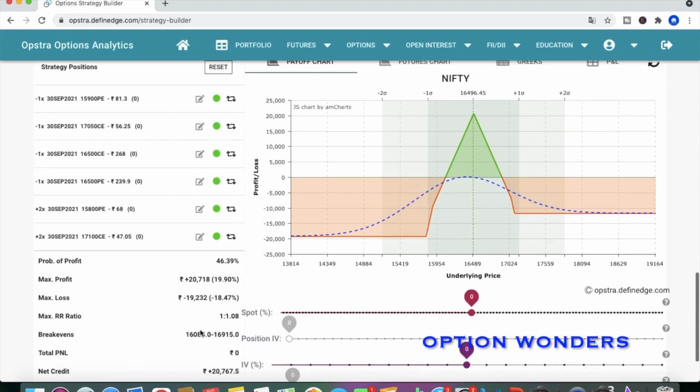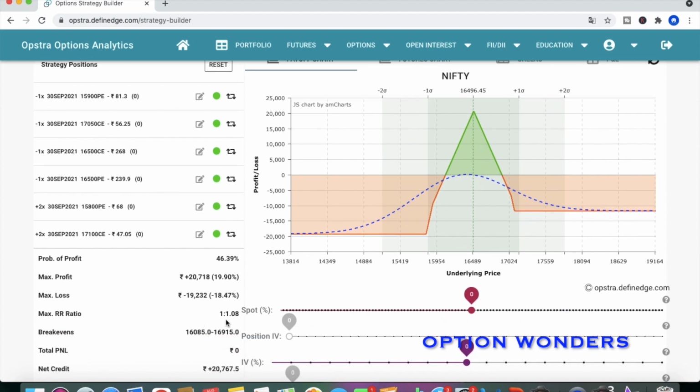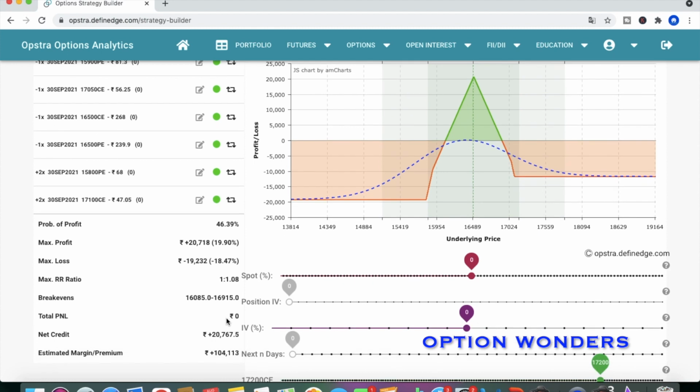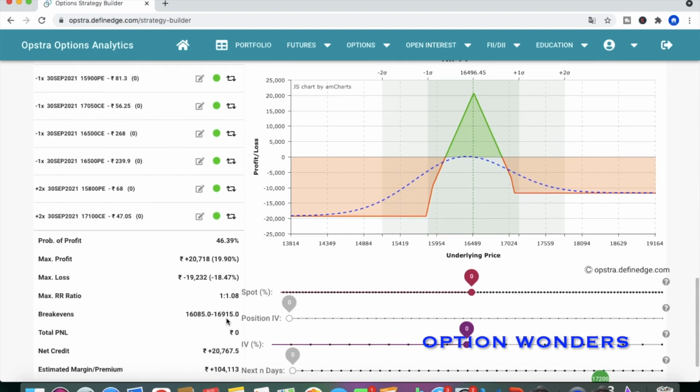Okay, so the risk reward is also very good in this strategy, 1:1.08, and 16,085 and 16,915 are the break even levels. So if you compare this with iron fly, this is a little more beneficial because this gives you max profit level. The max profit level is good when you compare to iron fly.